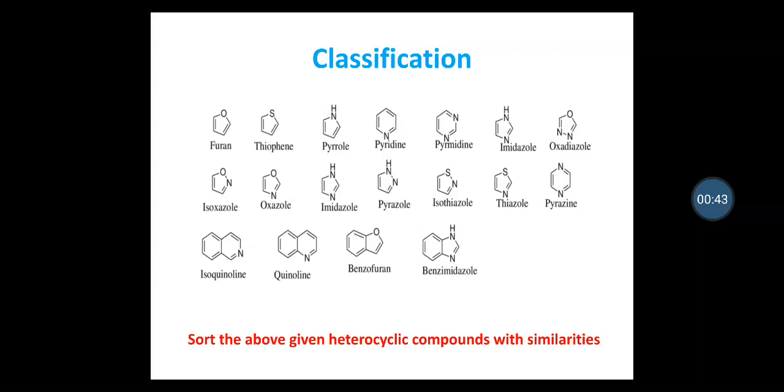Here are some examples of aromatic heterocycles. Just observe them carefully and try to group them with the similar structural features. And note down the names and structures belonging to the same group. Pause the video and list the compounds belonging to similar structural features. Let us check whether the compounds grouped by you match with my listed compounds. If you have finished listing out the groups, play the video and let us check.